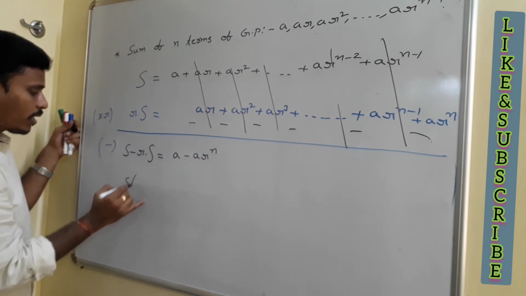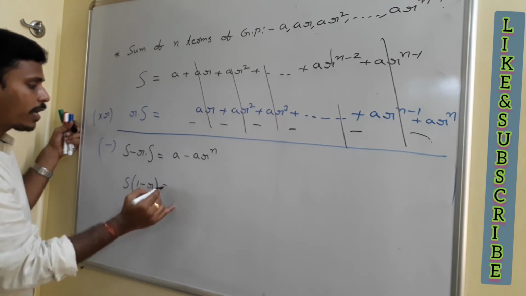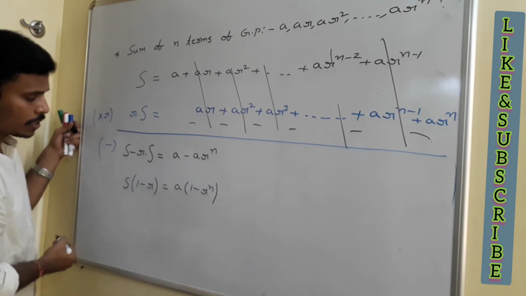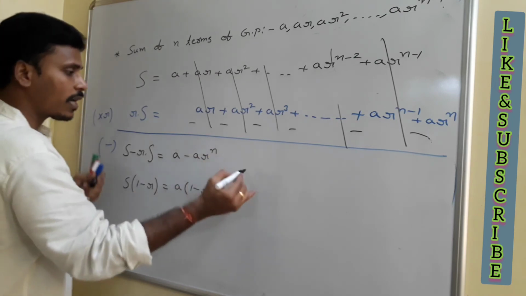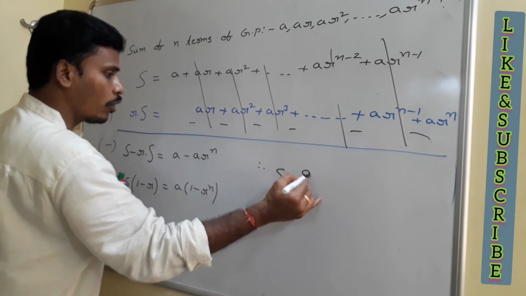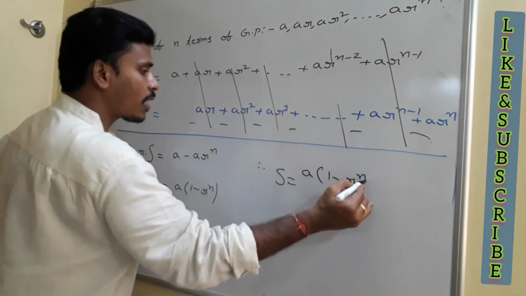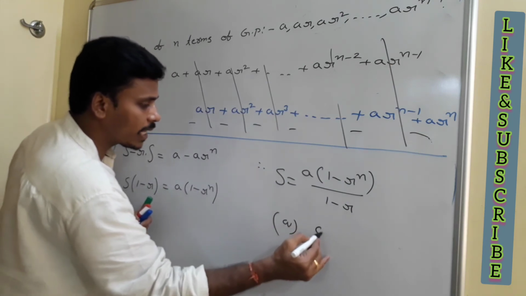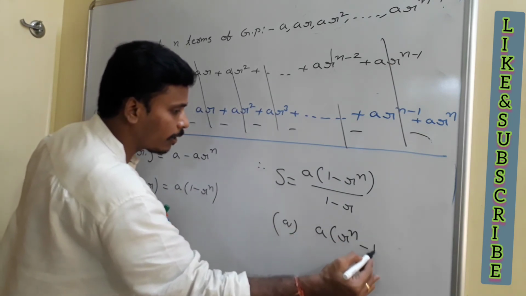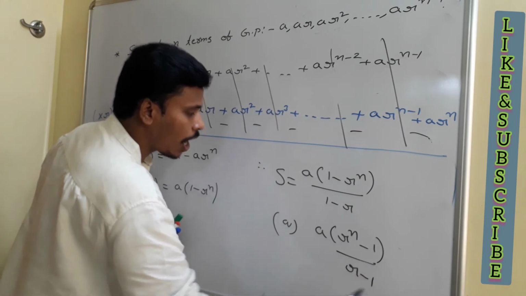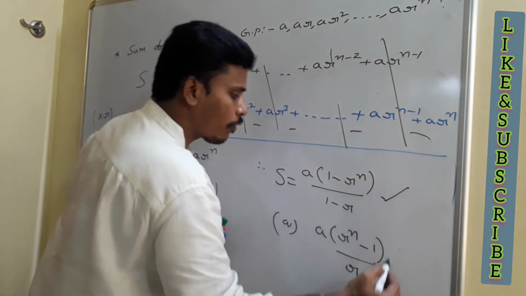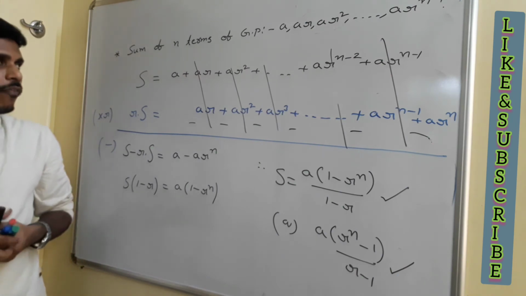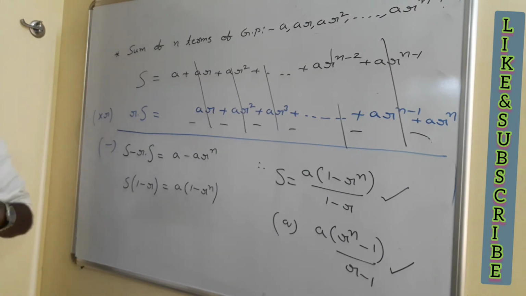And then if you take s common, this is s times of 1 minus r and this is a times of 1 minus r power n. Since I need s, send that 1 minus r to that side. Therefore our s is equals to a into 1 minus r power n by 1 minus r. Or if you multiply with the minus sign both in numerator and denominator, r power n minus 1 by r minus 1. You may use any one of these two. Both are same actually.